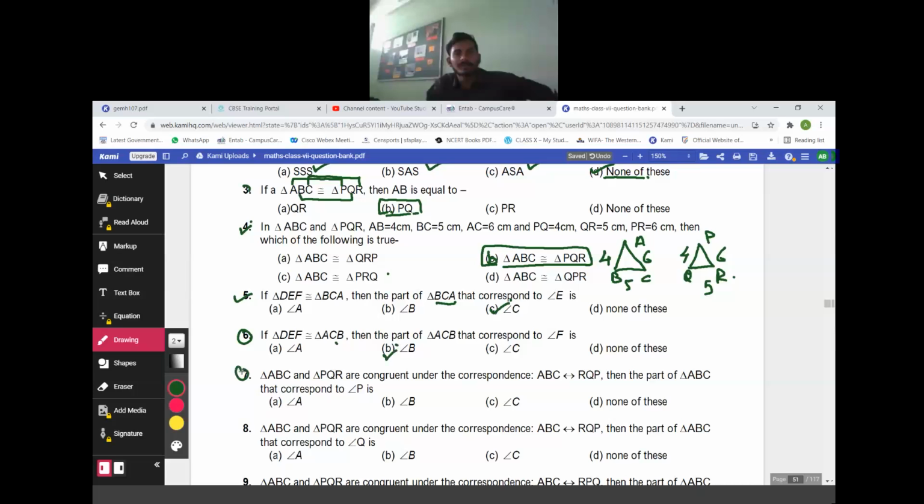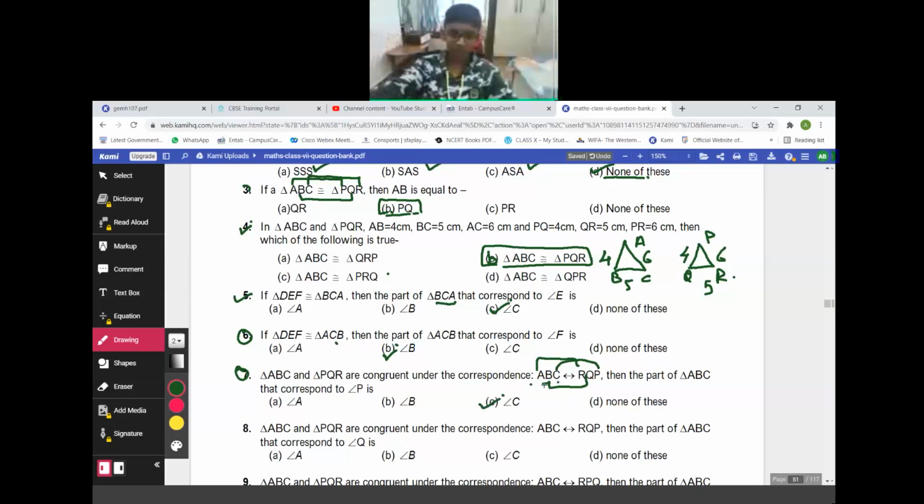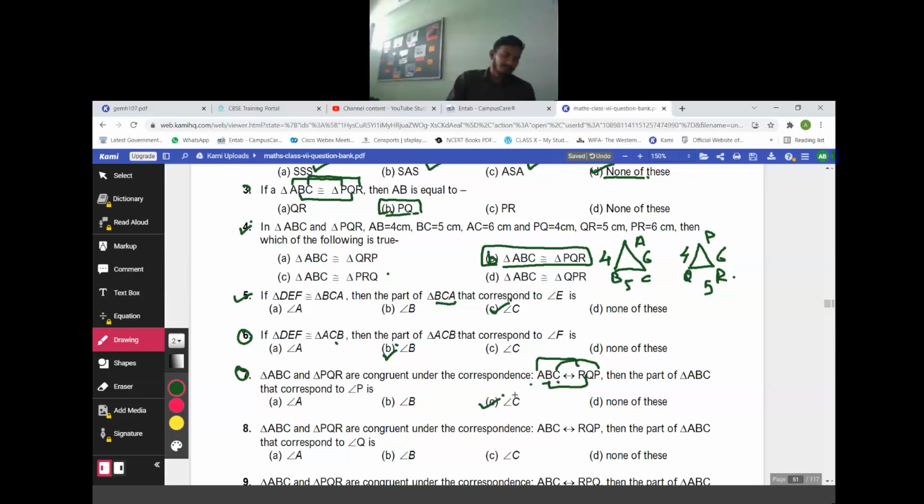Correct. Question number 7. Triangle ABC and triangle PQR are congruent under the correspondence where vertex A is connected to R, B is connected to Q, C is connected to P. Then the part of triangle ABC that corresponds to angle P is? Sir, C. Vertex C is connected to P. Connecting the vertices is important. Perfect.